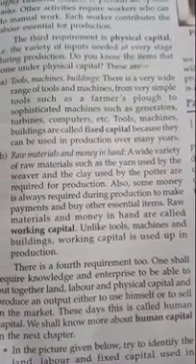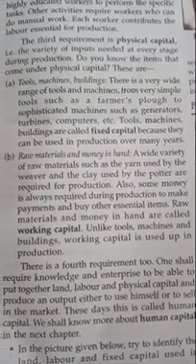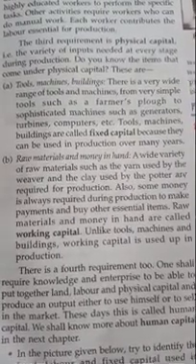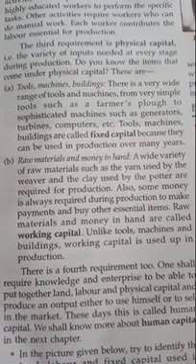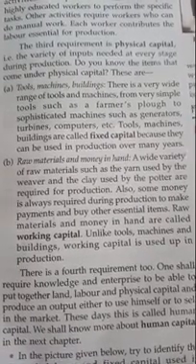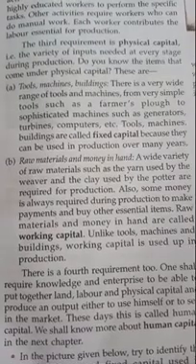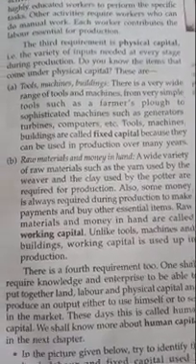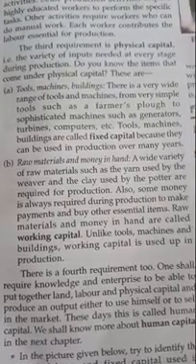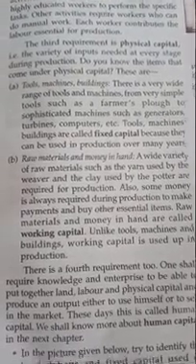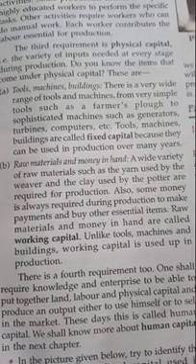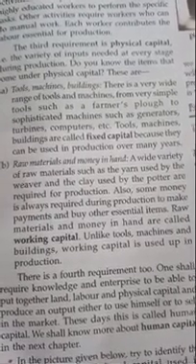Now the differentiate that you have to understand, students, that anyhow anything can be asked. So there is a long question also that describe any 3 or 2 physical capital. So you will write down tools, machine, building, then you will explain. Then second, raw materials and money in hand, then you will explain what is all about. And it can be asked as a 1 mark question, differentiate between fixed capital and physical capital.